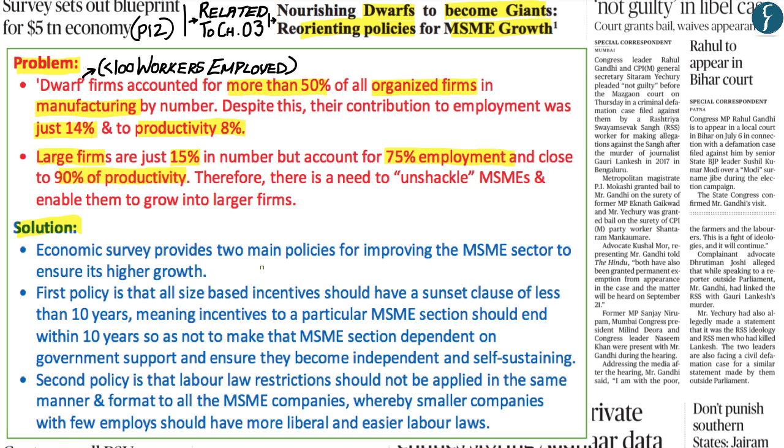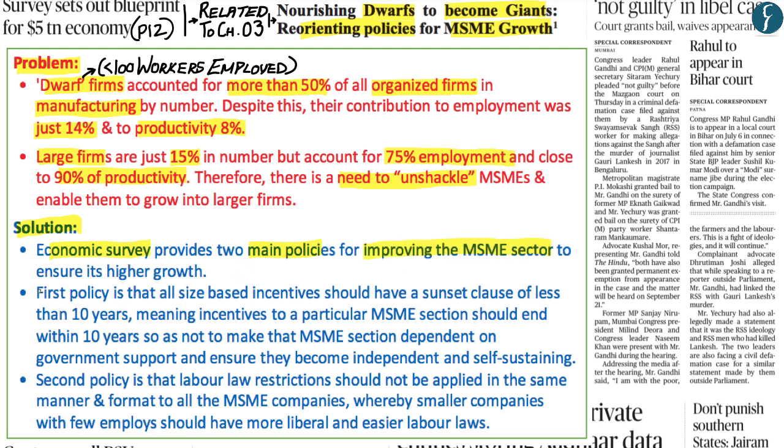Therefore, it is within this context that the Economic Survey of 2018-19 has said that there is a need to unshackle, meaning that there is a need to reduce the number of limitations, restrictions, and constraints that have restricted the growth of the dwarf firms within the MSME sector. Now, it is within that context that the economic survey has highlighted two main solutions that can be undertaken so as to improve the MSME sector, in particular the dwarf firms that are located within the MSME sector.